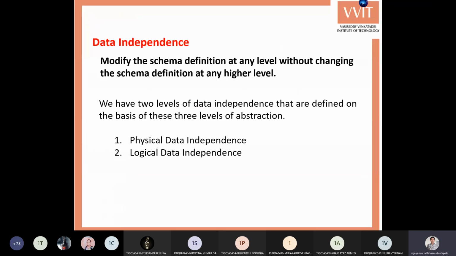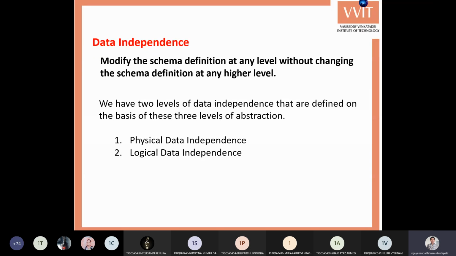Next one, data independence. Data independence is achieved with the help of data abstraction. It means modifying the schema definition at any level without changing the schema definition at any higher level. Here schema means a snapshot, what data appeared at a particular point of time, or the overall data structure. The overall data in the database is called schema.